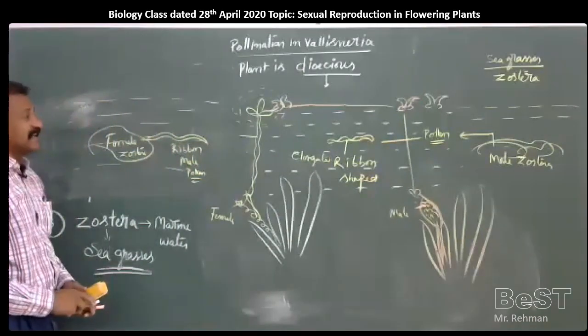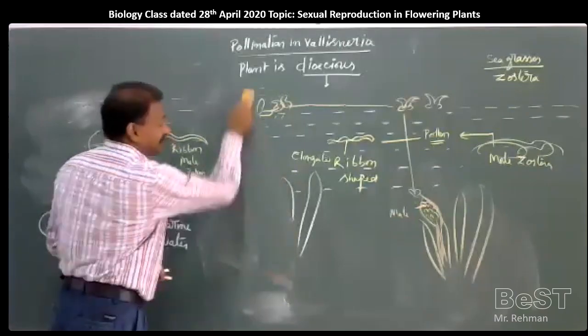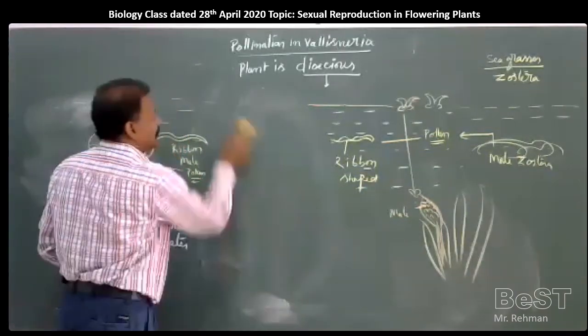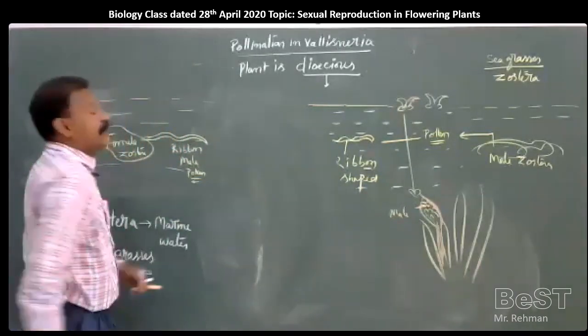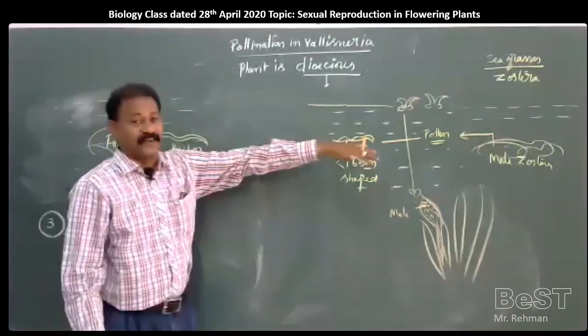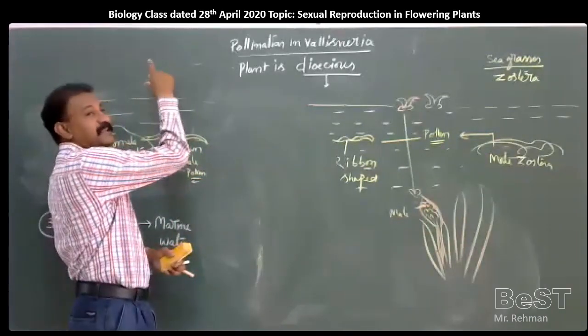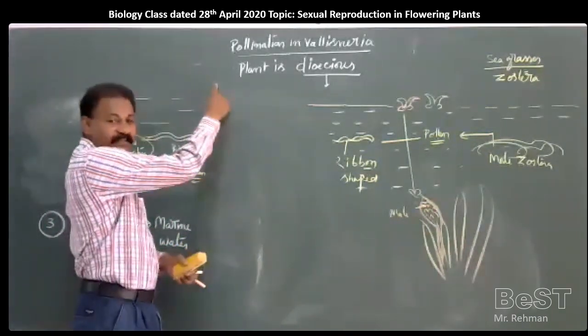Now, generally they ask questions: what are the characteristic features of pollen of wind pollinated plants and water pollinated plants? We have seen in the previous class approximately 8 to 9 characters in wind pollinated plants.